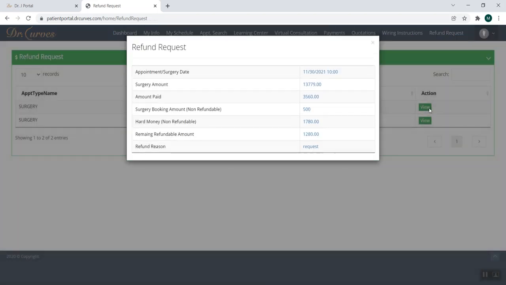So the case number one is that if the patient requests for refund when the days left are between 0 to 30 days to the surgery, then 15% amount will be deducted from the amount paid. So this is the appointment date of surgery which I have scheduled, and the patient has paid an amount of 3560. This is the hard money which is non-refundable, and this is 1780. So in this case, 50% amount is deducted as the patient has requested a refund when the days are between 0 to 30 days to the surgery.